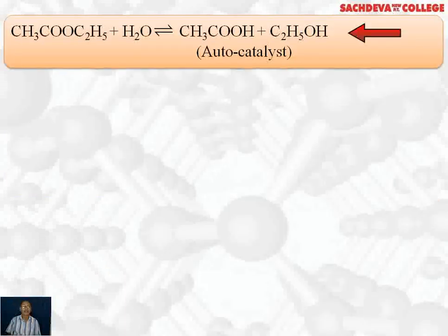For example, the ester hydrolysis, hydrolysis of ethyl acetate in the presence of H+ is catalyzed and it forms acetic acid and ethyl alcohol. In the beginning, we don't have any acetic acid, but once the acetic acid is formed, it ionizes into acetate ion and H+ and catalyzes the chemical reaction. It acts as an autocatalyst. Similarly, the titration of oxalic acid versus KMnO4 is a slow reaction in the beginning. But once Mn2+ is formed as a product, it catalyzes the chemical reaction and acts as autocatalyst.